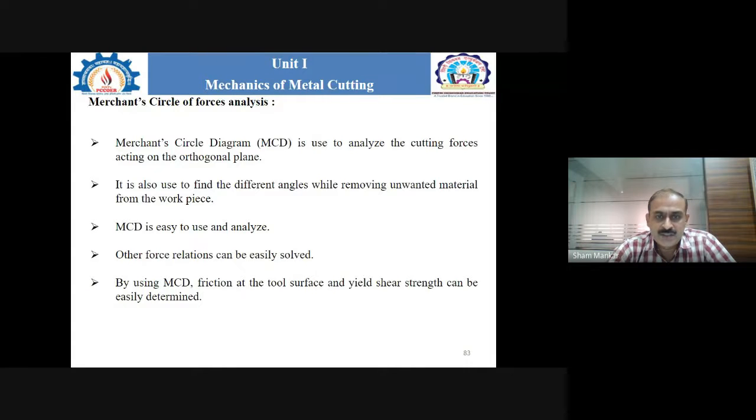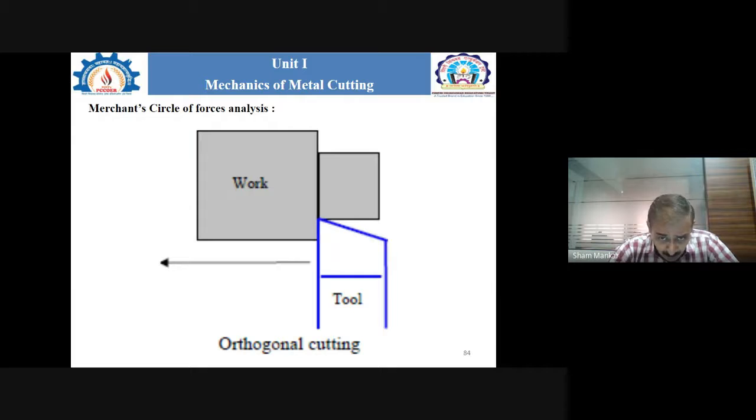I want to clear one very first and important point regarding this Merchant circle of force analysis. It is applicable when we are considering the orthogonal cutting process only.